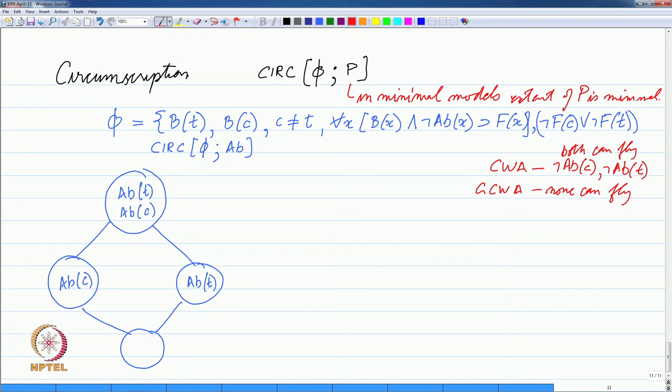What happens in circumscription? If you look at circumscription, which of these are models here? This last statement says that both are the lowest model. So, let me give them names M 0, M 1, M 2 and M 3. In M 0 none of them is abnormal, because nothing is mentioned there. So, this is not a model.